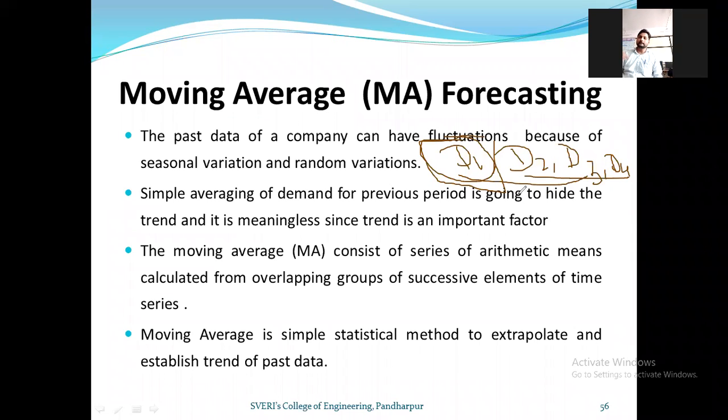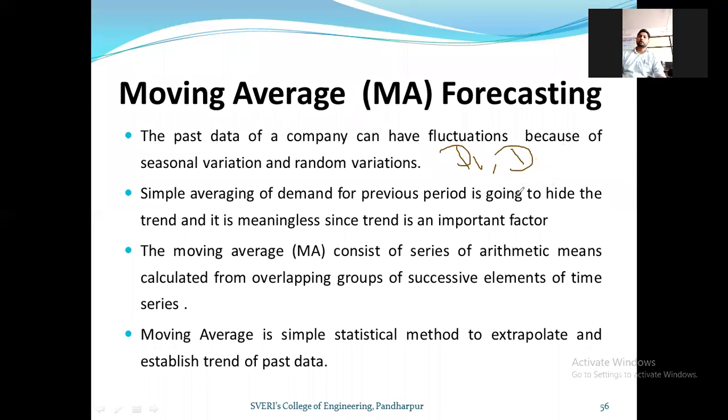So what is that? We are eliminating the previous data and reducing the effect of that particular data on the further upcoming forecasting. So this is called moving average forecasting.